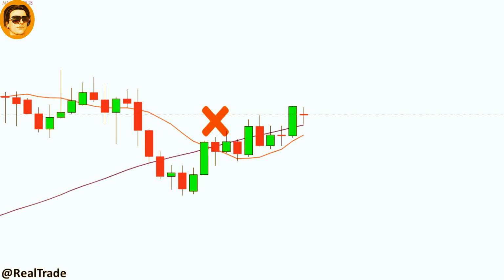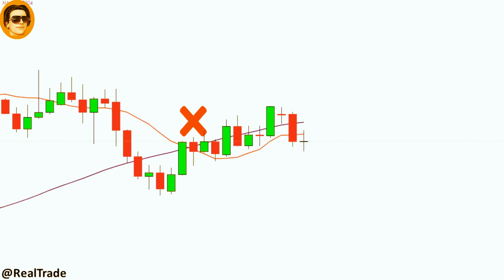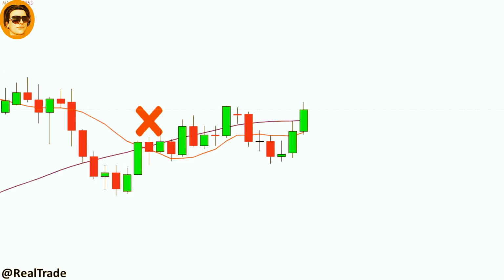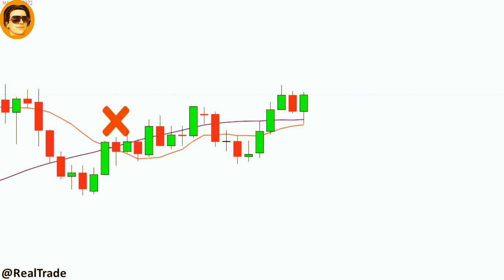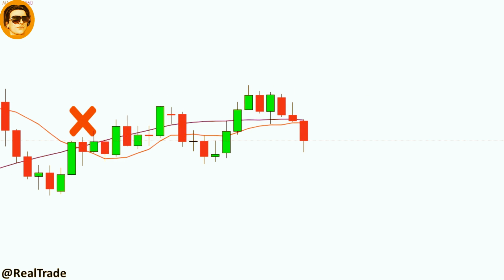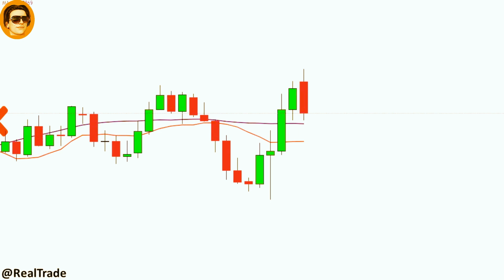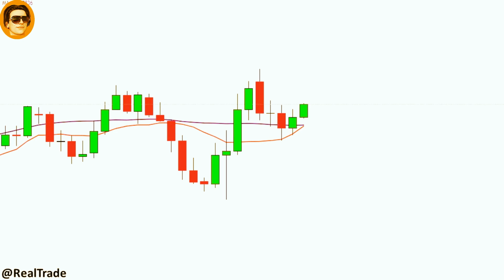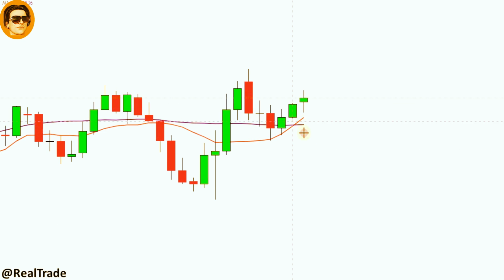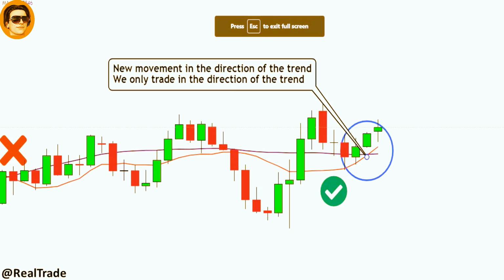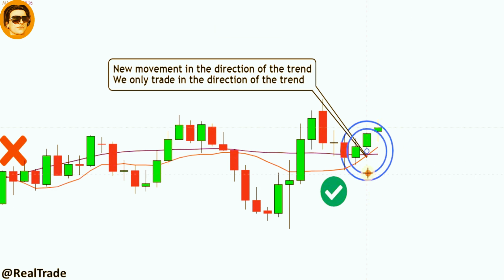Continue. Please continue. Orders are here. Only trade with the trend. Only trade in the direction of the trend. New movement in the direction of the trend. The market trend is to buy.